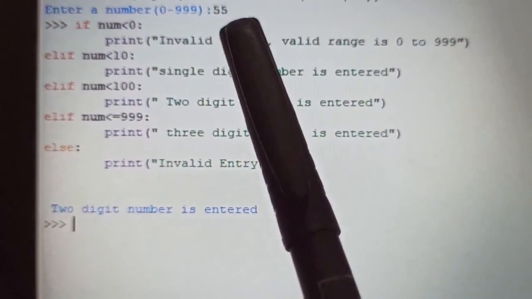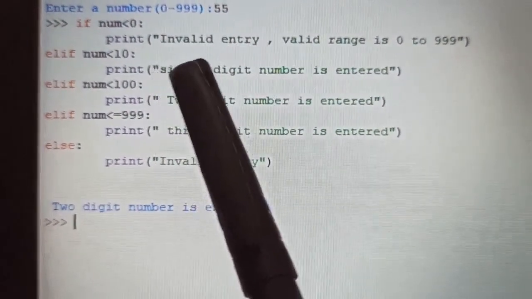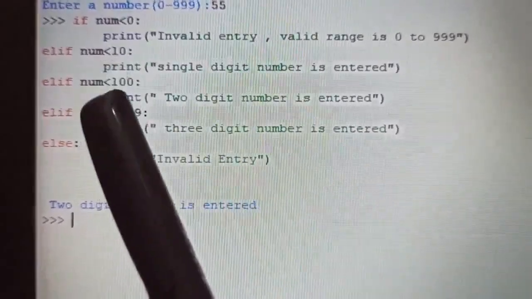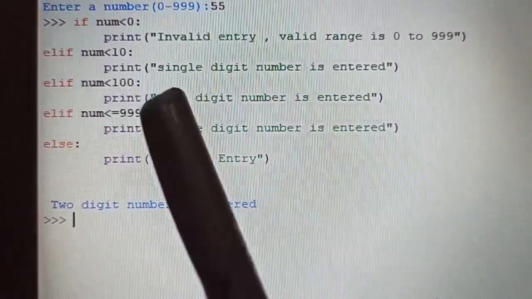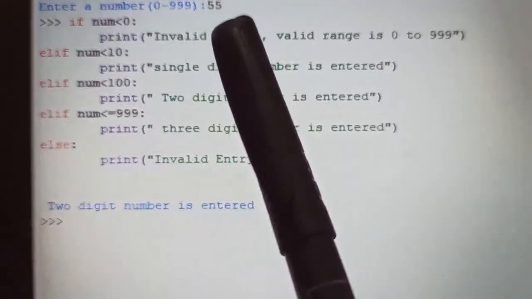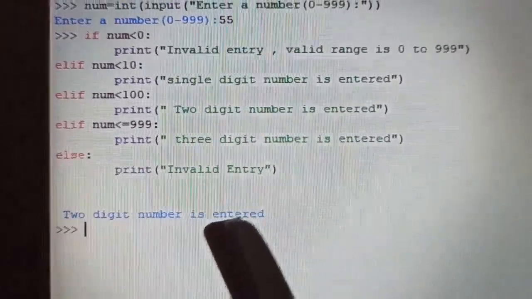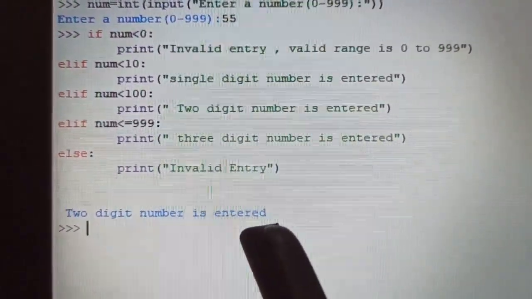As I have entered 55, although it's a 2-digit number, this condition fails. This one also failed, this condition also fails. Then it comes to elif number is less than 100. Yes, it's less than 100, that means it's a 2-digit number. So the print is 2-digit number, and the answer I'm getting is "2-digit number is entered".